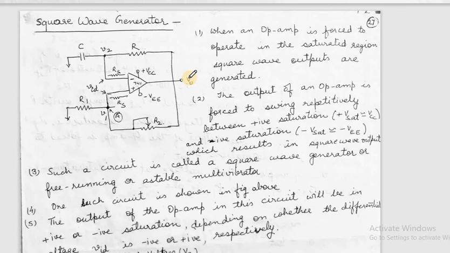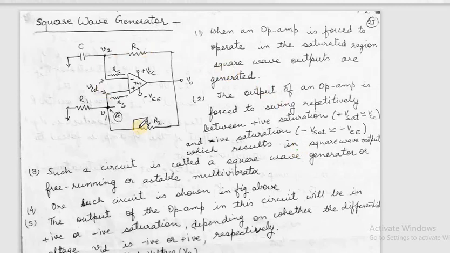Here, before discussing the bistable multivibrator, we'll be discussing an astable multivibrator using 741. When an op-amp is forced to operate in its saturated region, square wave outputs are generated. The output of an op-amp is forced to swing repetitively between positive saturation, that is plus Vsat (VCC), and negative saturation, minus Vsat (minus VEE), which results in a square wave output.